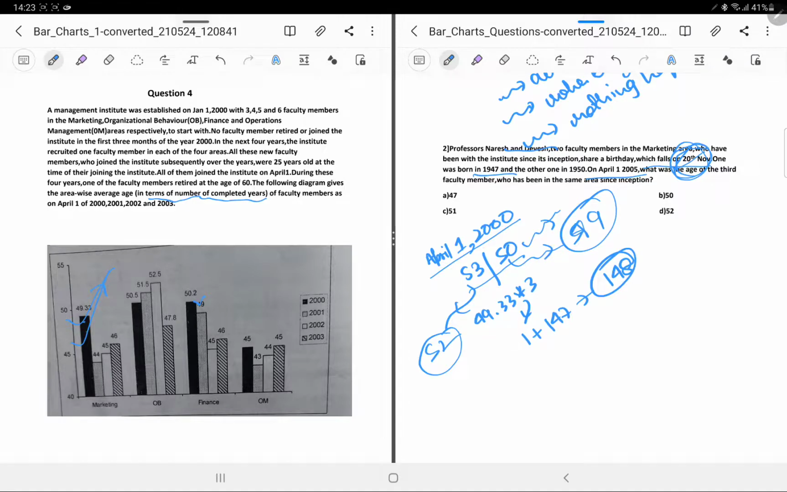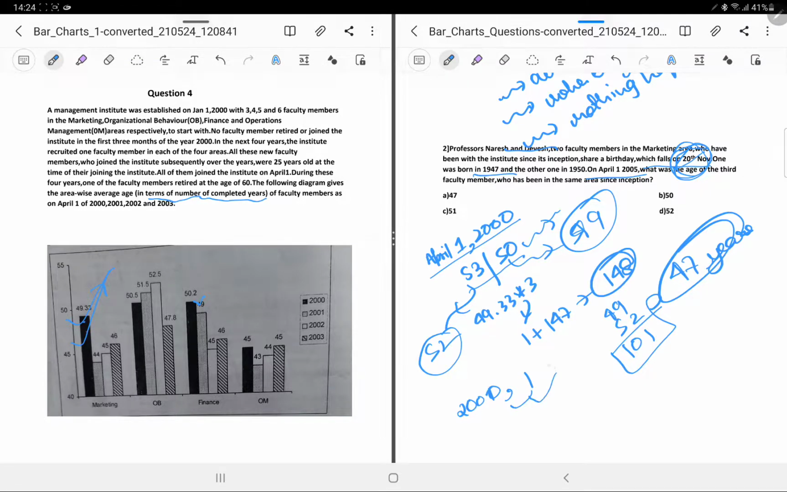So the other person's age on April 1, 2000 was, see this, 49 plus 52, that is nothing but 101. So this was 47 years old. Okay. So he was 47 years old. Now what they are asking is on April 1. So obviously on April 2000 he was this. So on April 1 he would be 48.